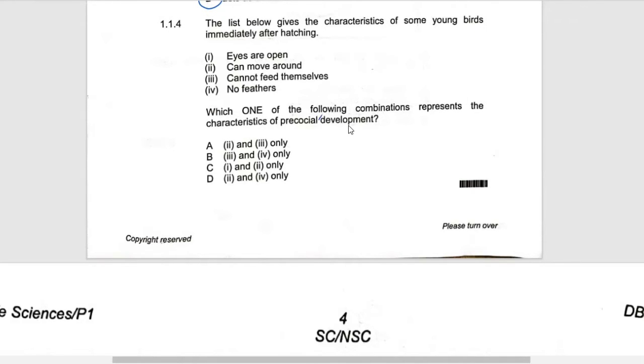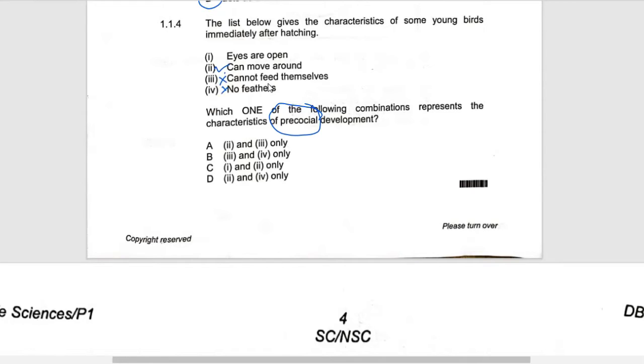When you talk about precocial, we are talking about when the bird is born prepared. It means it can walk, it can fend for itself, and it has all the features which make this bird able to live in its environment. Because it's born prepared, the eyes must be able to see, so this point is correct. Number 2, can move around, is also correct. These two are correct. Cannot feed themselves is wrong, and no feathers is also wrong.